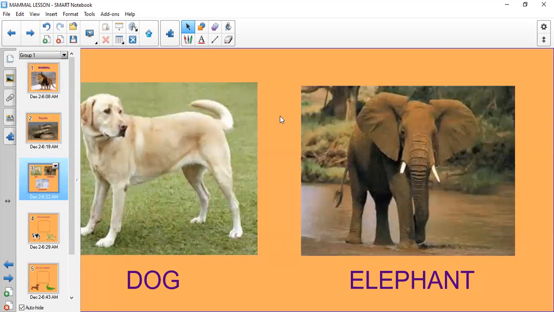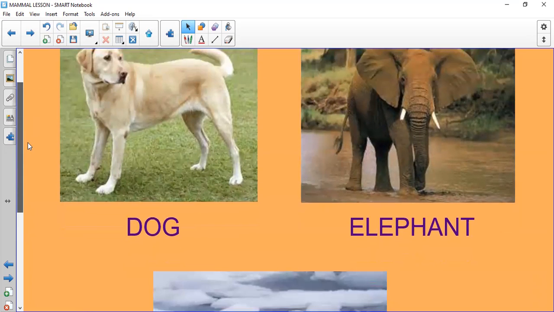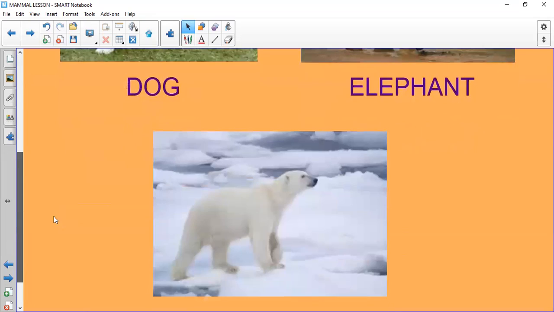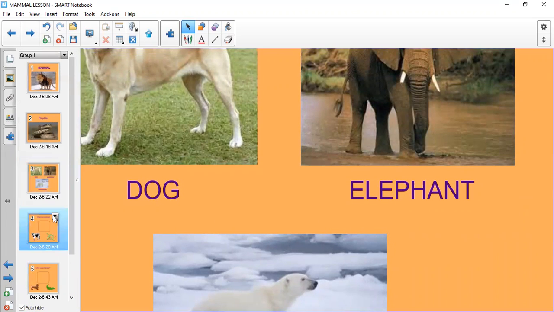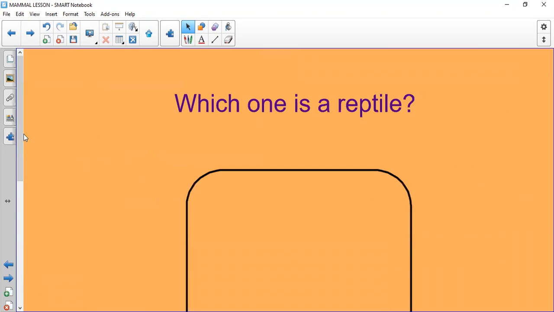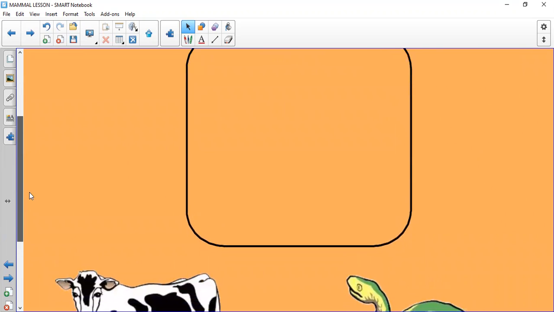Here also is giving you more examples of mammals. The dog is mammal, the elephant is mammal, and the polar bear is mammal. Here, let's do it together. You have to drag and drop the right picture in the box.